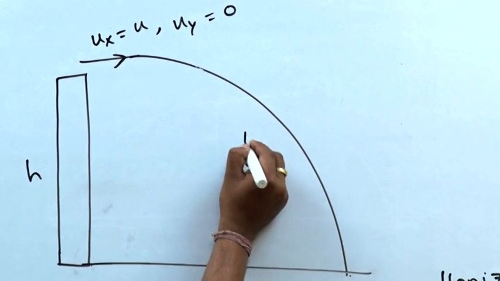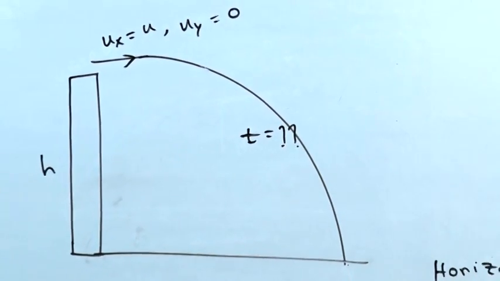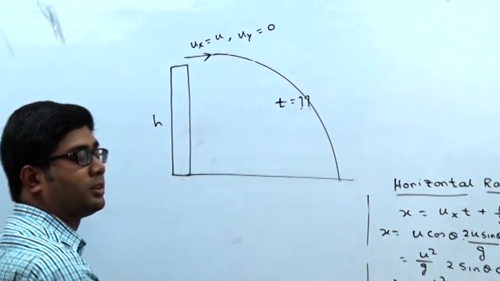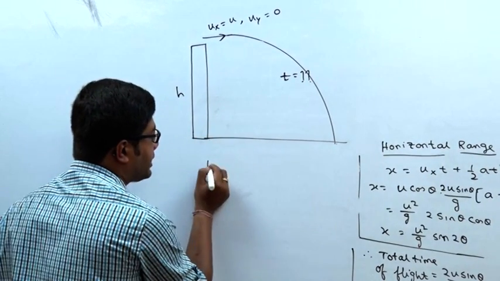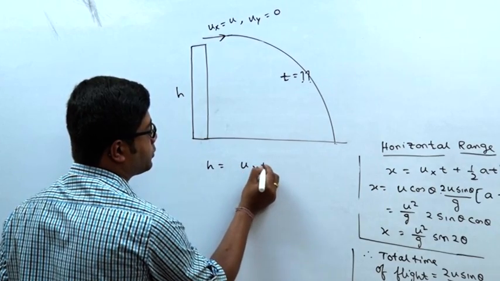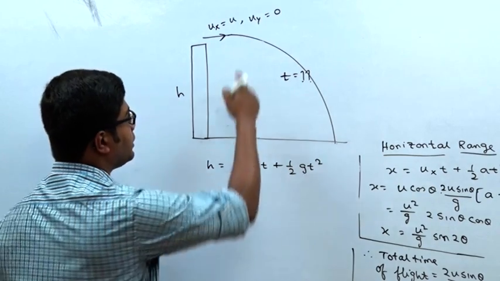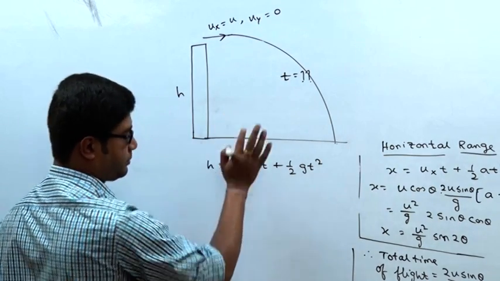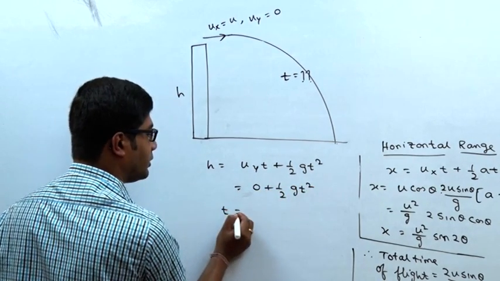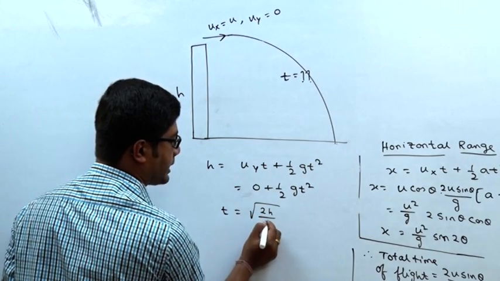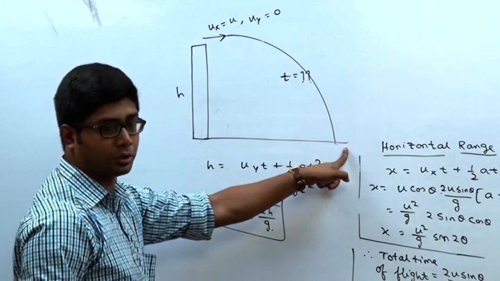Now we have to find the time. What is the time to fall to the ground? Here h is in the y direction, so everything we should take along y. So h will be uyt plus half gt square. Uy is 0 for this projectile, so h equals half gt square. So t will be root over 2h by g. That is the time from the top position to the ground.